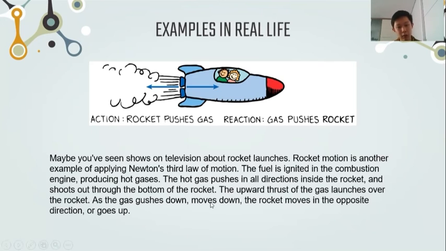The upward thrust of the gas launches the rocket. As the gas moves down, the rocket moves in the opposite direction, or goes up. So the action is the rocket pushes gas to the left, and the reaction is the gas pushes the rocket to the right.